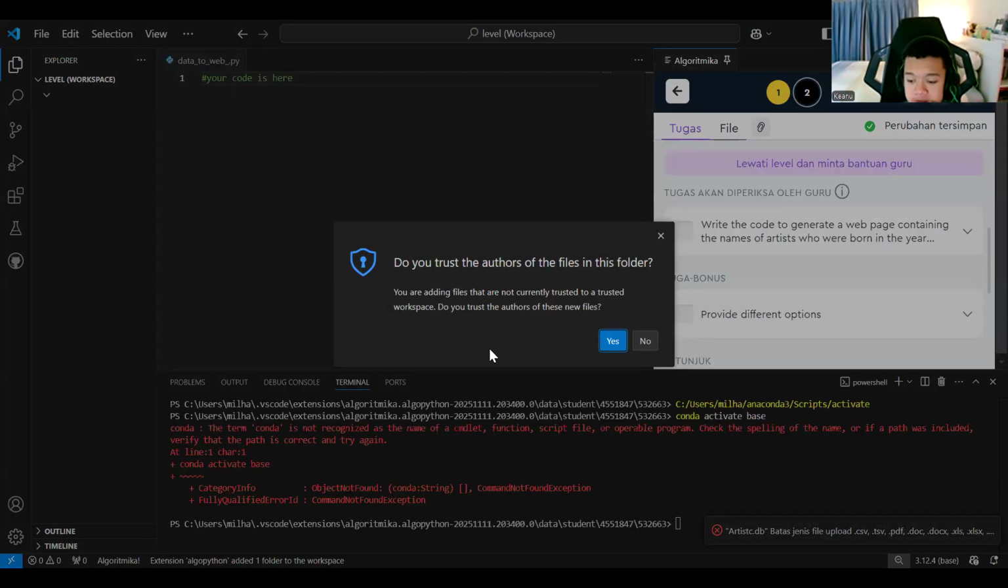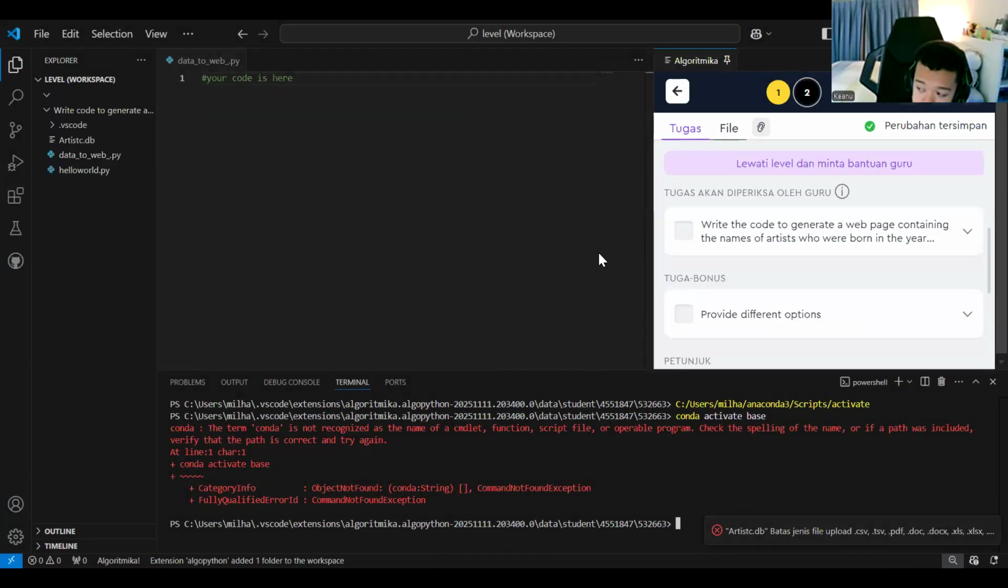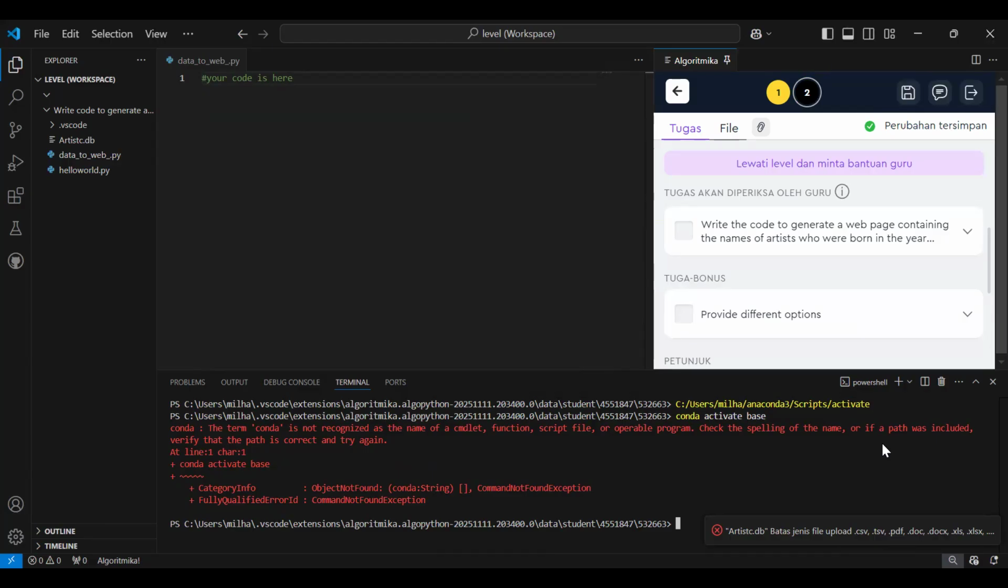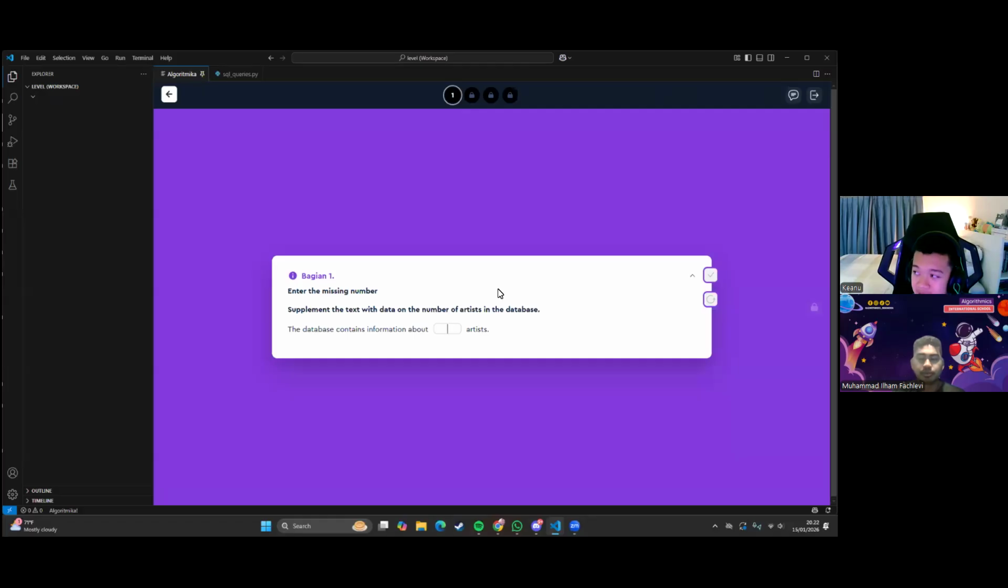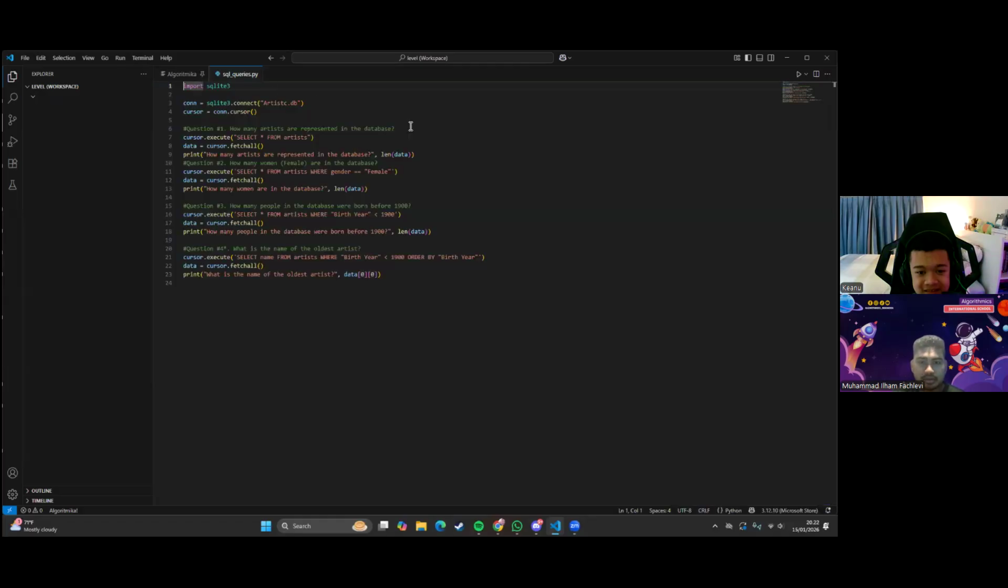Okay, everything done. Maybe for now you can first share your screen, Keanu, and open the web page. Then we will try to answer the first questions, I mean the segment 3. Okay, the database contains information about how many artists. Wait, I forgot. Okay, just open.